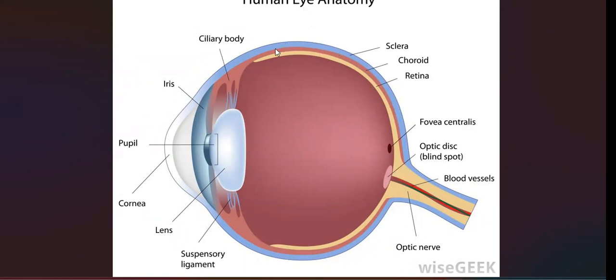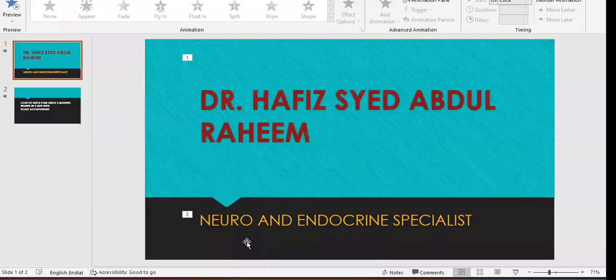For the sclera, we have the first layer, the cornea. You can see that this is the cornea. This is the pupil, and this is the iris. When light enters, it first touches the cornea. Then we have the iris, then the pupil, and then we have the retina. We will see everything in detail. So first, you understood cornea, sclera, choroid, and retina.